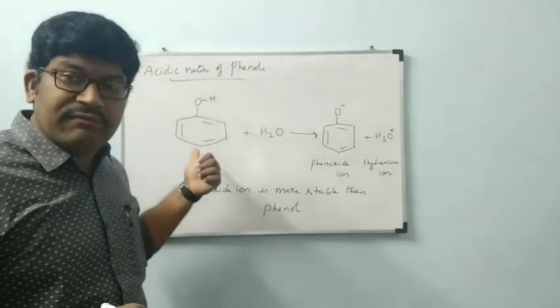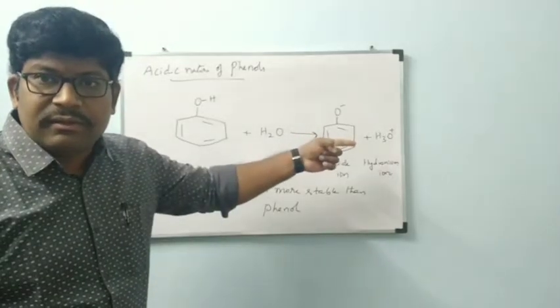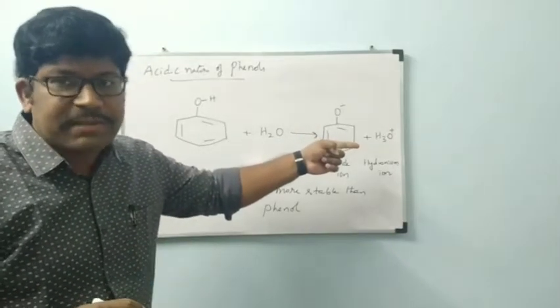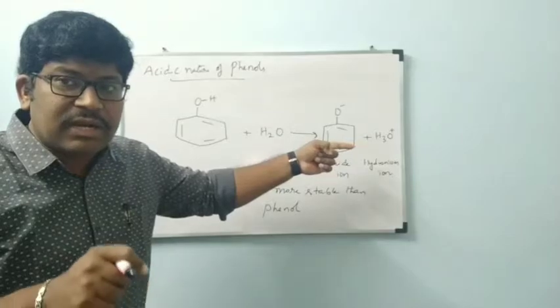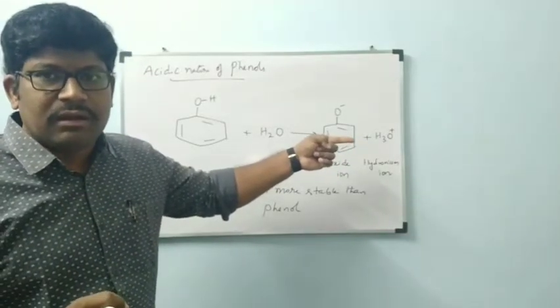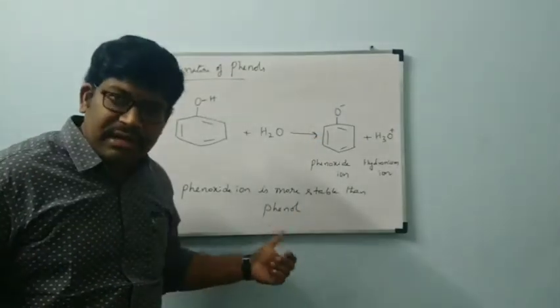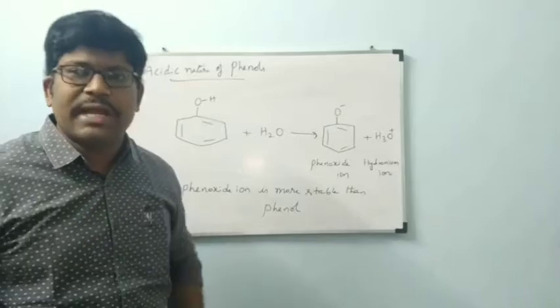Phenoxyanion is more stable than phenol, meaning phenol every time wants to be converted to phenoxyanion by donation of H plus ions. The substance which can donate the H plus ions easily is a strong acid. Now I would like to prove first that phenoxyanion is more stable than phenol.